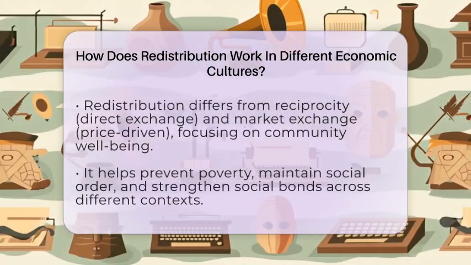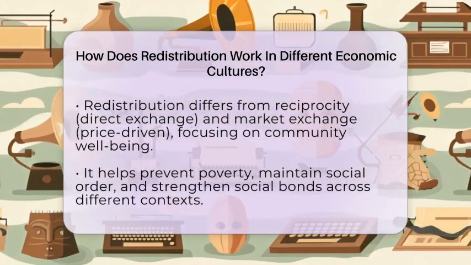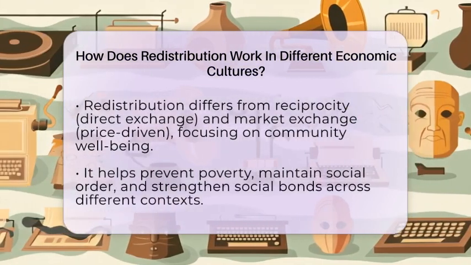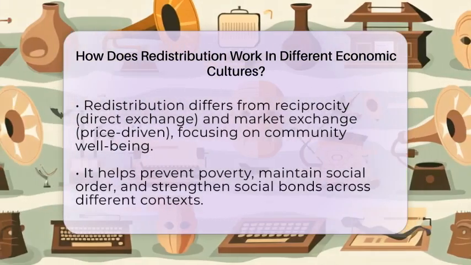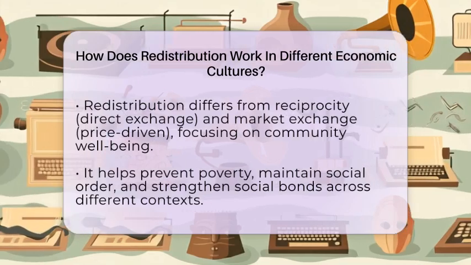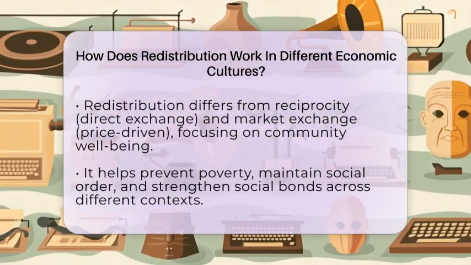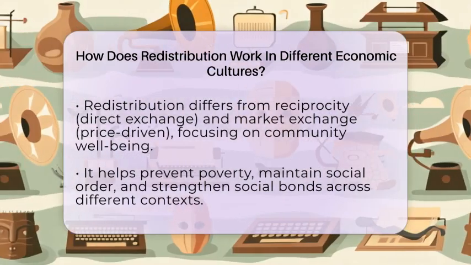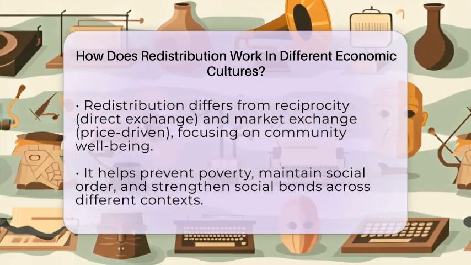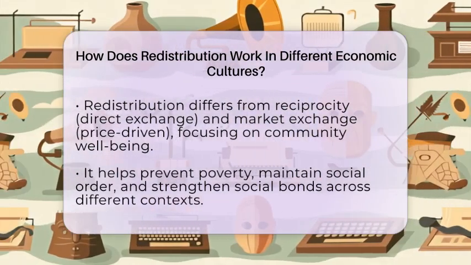Market economies, like those in many countries today, combine market exchange with redistribution. While supply and demand determine prices and resource allocation, governments implement policies such as progressive taxes and social security to help less fortunate members of society. These mechanisms work alongside free markets to prevent extreme poverty and promote social stability.